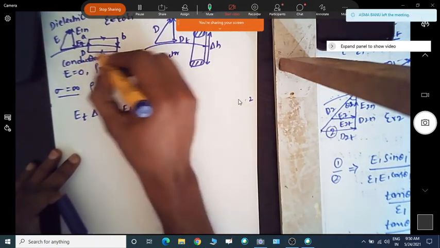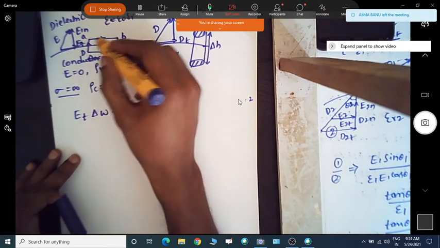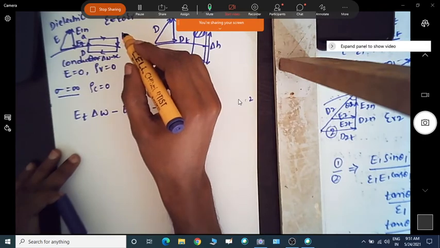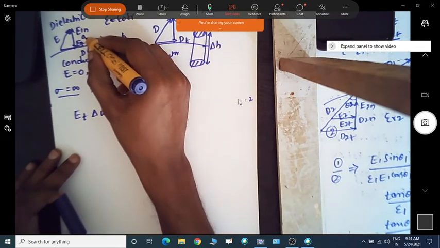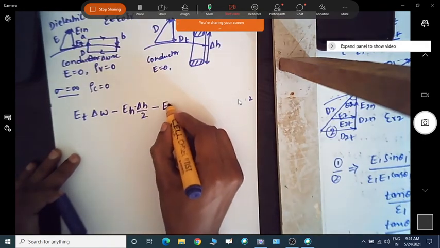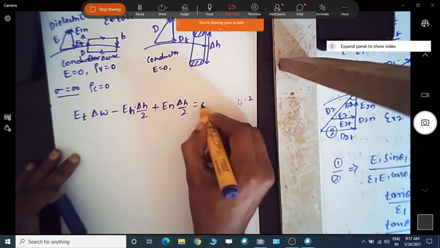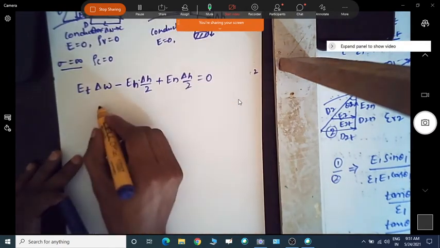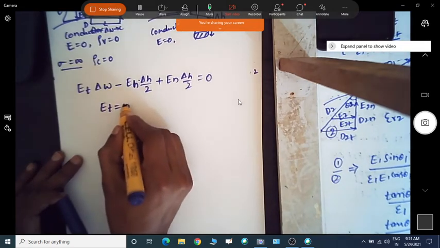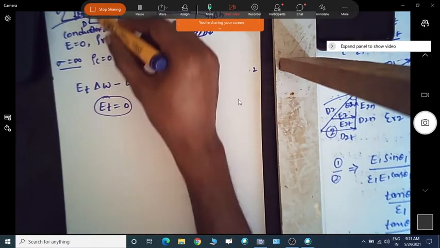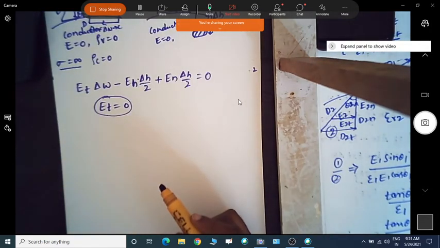Also E2t is 0, and whatever normal component for this complete medium will be 0. And similarly we have this component, En plus del H by 2, which is equal to 0. So that means the tangential component will be 0 always for this dielectric and conductor boundary conditions.